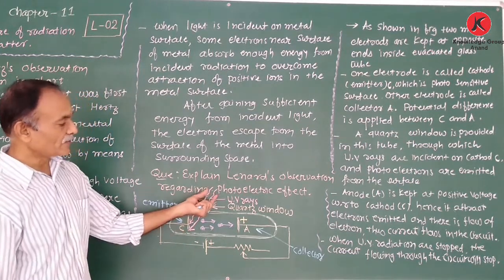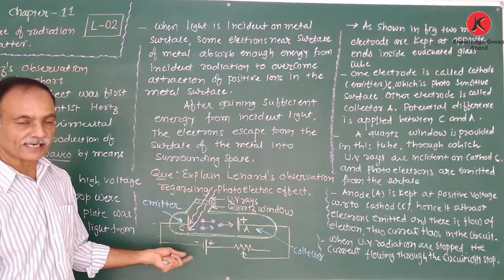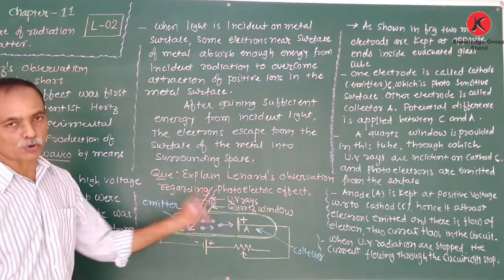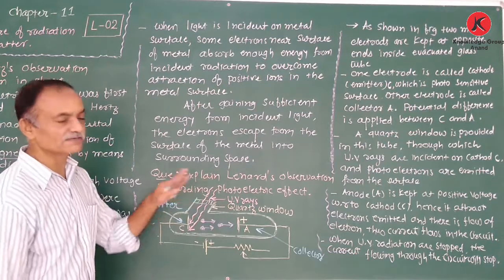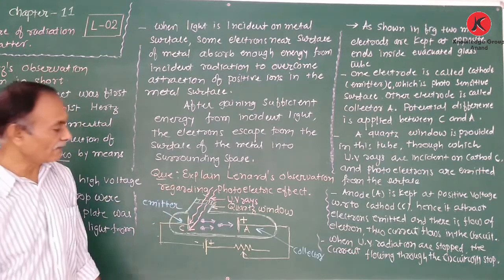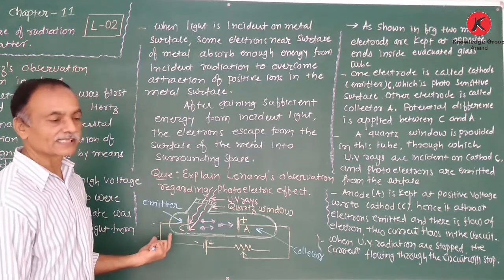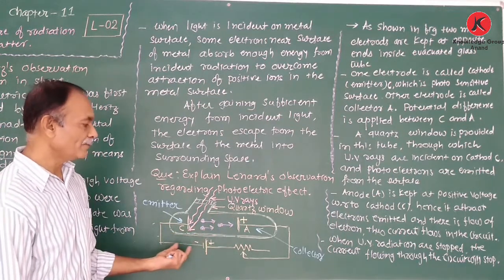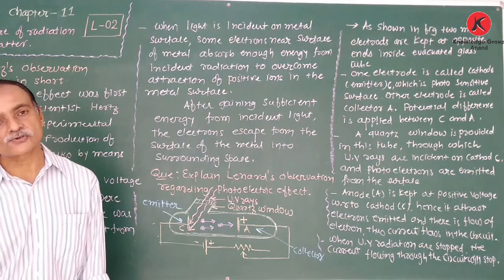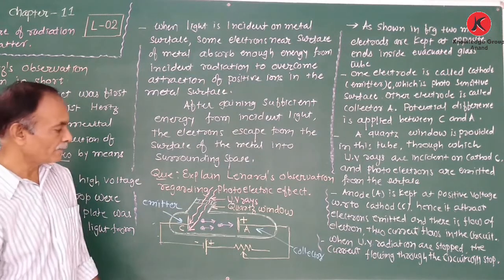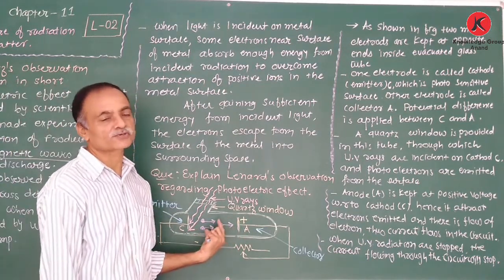Now, when the UV rays incident on the emitter are stopped, that means we block this window, no ultraviolet rays are incident on the emitter. At this time what happens? The current flowing through the circuit also stops.